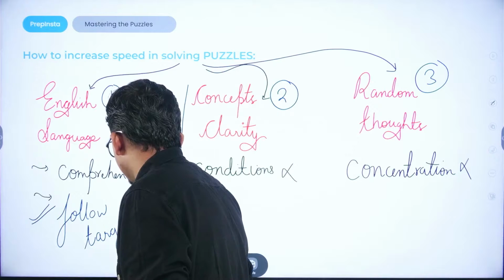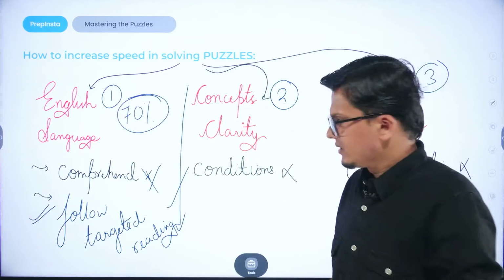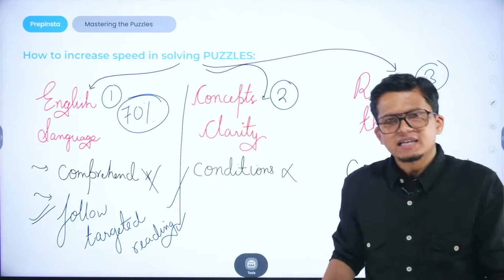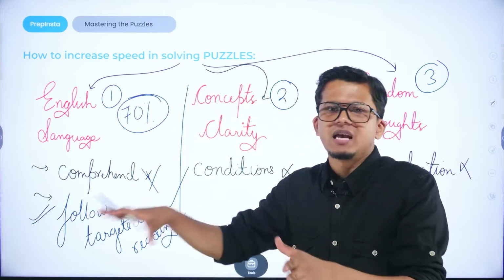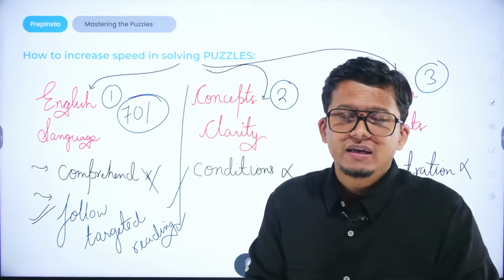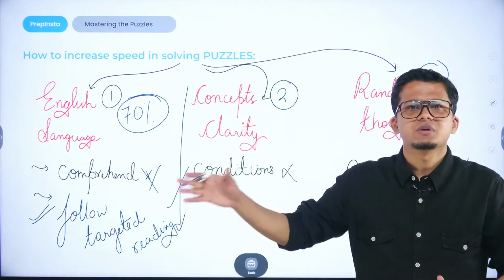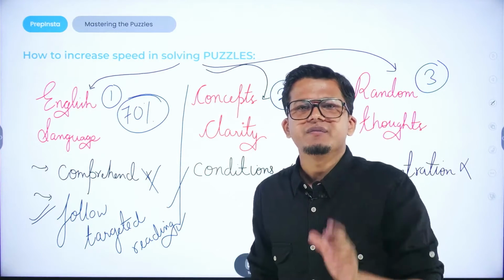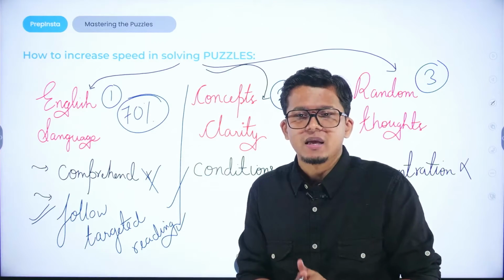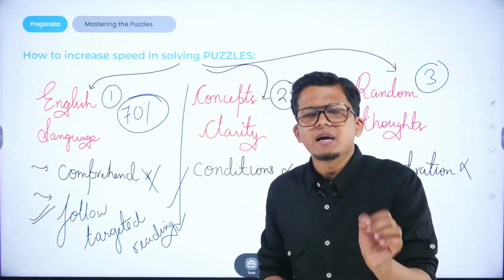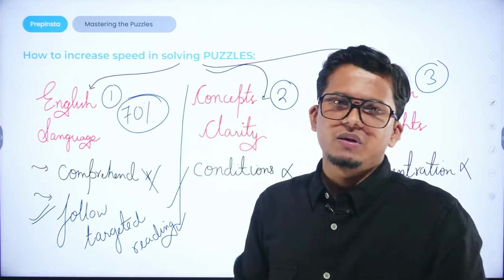Now, what is targeted reading? Since you are lagging in the English section, na? So अगर English section में lag कर रहे हो, just do as many puzzles as you can, right? ज़्यादा से ज़्यादा puzzles solve करो, बार बार questions को पढ़ोगे. If you go through the questions around the puzzles, you will definitely become familiar with the types and the variety of questions that have been asked. बार बार conditions को पढ़ोगे, बार बार देखोगे possible reasons क्या है, possibilities क्या बन रही है, तुम बिल्कुल questions को समझ जाओगे, ठीक है?